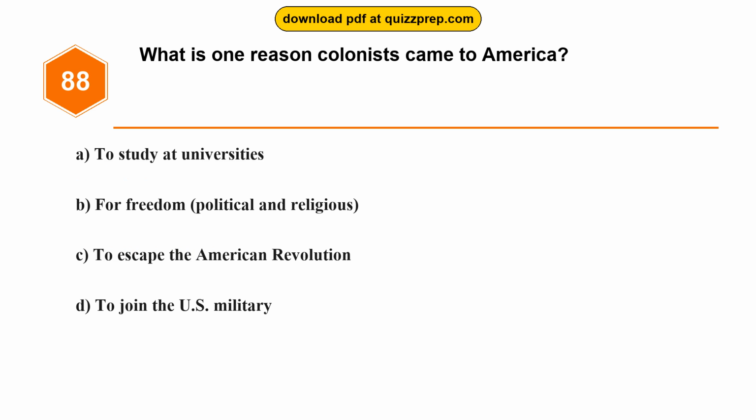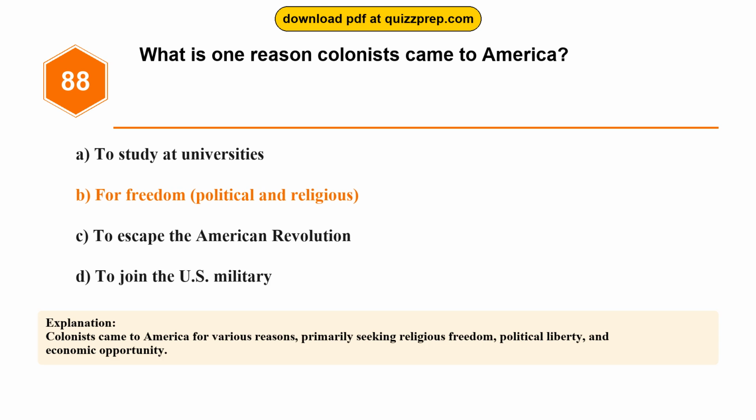Question 88. What is one reason colonists came to America? Option A, to study at universities. Option B, for freedom, political and religious. Option C, to escape the American Revolution. Option D, to join the U.S. military. The correct answer is option B, for freedom, political and religious. Colonists came to America for various reasons, primarily seeking religious freedom, political liberty, and economic opportunity.